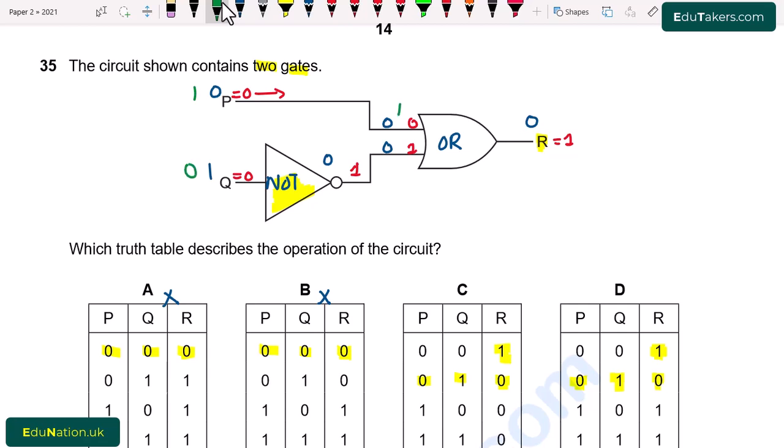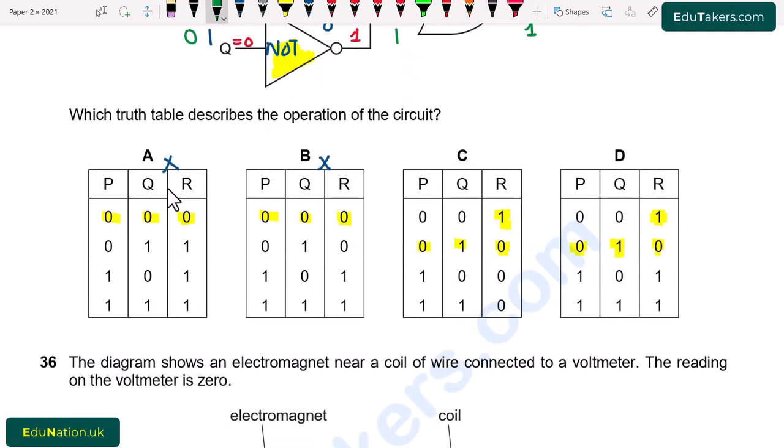When 0 comes, then it changes into 1 by the application of NOT gate. 1 and 1 combined by the OR gate gives the output 1. So when here is 1 and 0, output is 1. In the table C, input is 1, 0, output is 0. So this is also incorrect. But in the D, we can see that here is 1 and 0, output is 1. So D is correct from here.